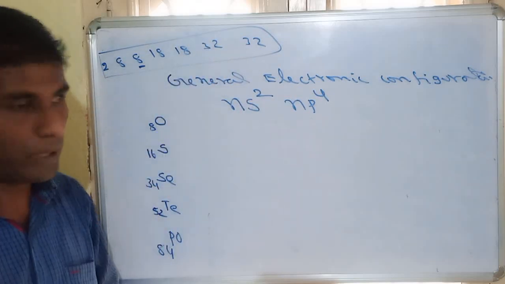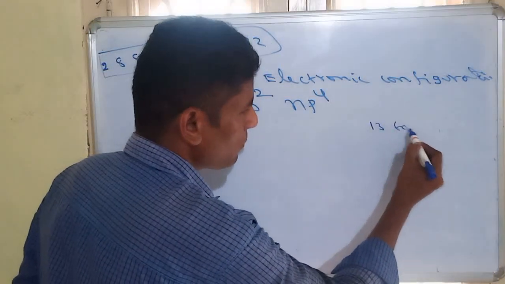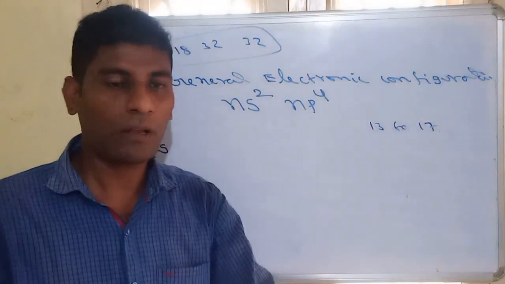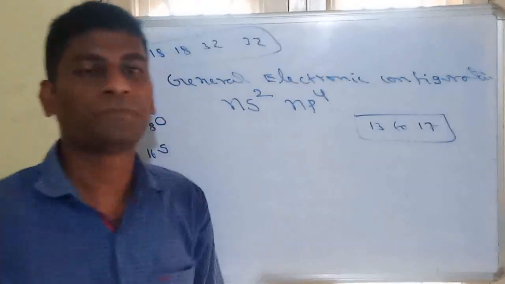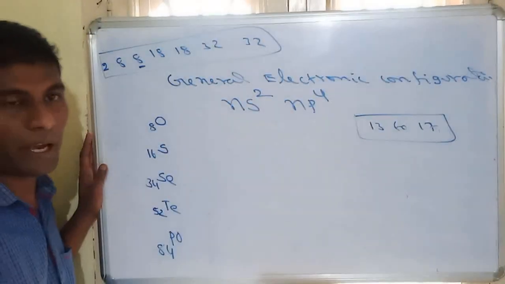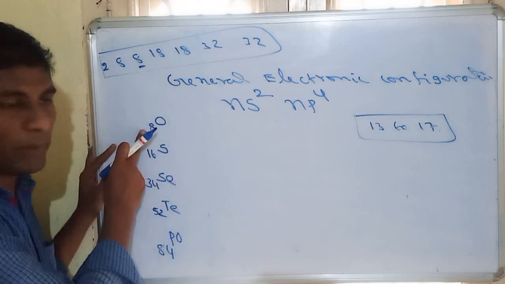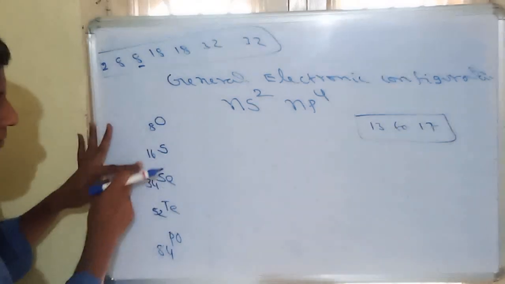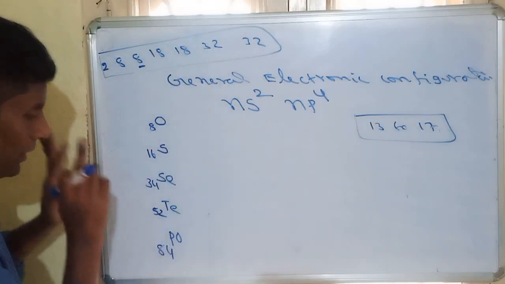So how to write the magic numbers? If you are studying the P block, from 13 to 17, whether we are identifying the 13th, 14th, 15th, 16th or 17th group atomic numbers, they can be identified by starting from the third magic number. To the first element's atomic number, we add the third magic number. So 8 plus 8 will be 16. Next, 16 plus 18 will be 34. 34 plus 18, 52. 52 plus 32, 84.